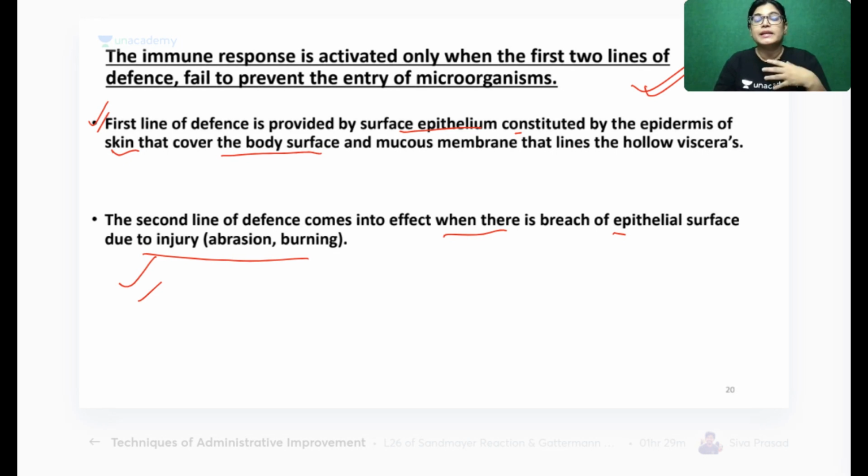This becomes a route for organisms from the outer environment to enter our body. So the first line of defense is the epithelium, the skin, and if it is breached by any kind of injury, abrasion or burn, then the second line of defense comes into play.